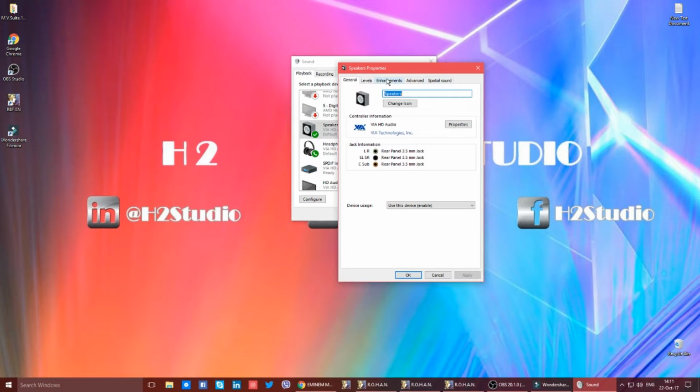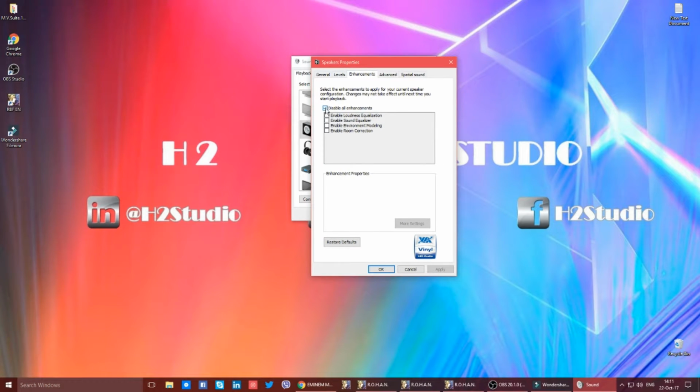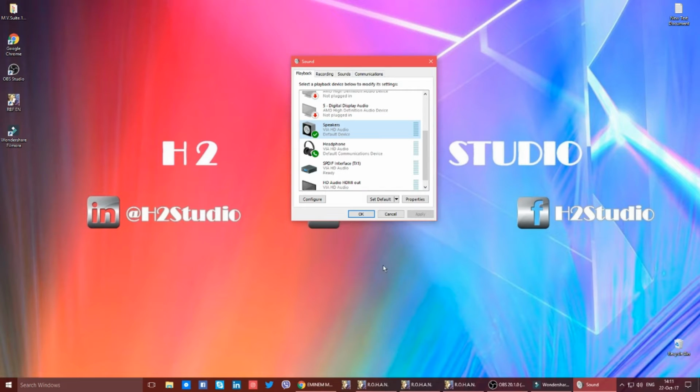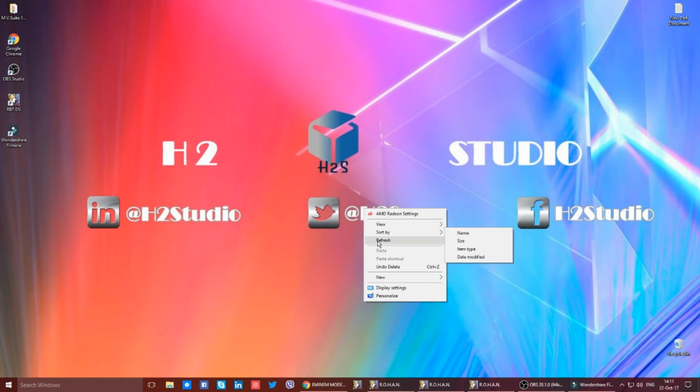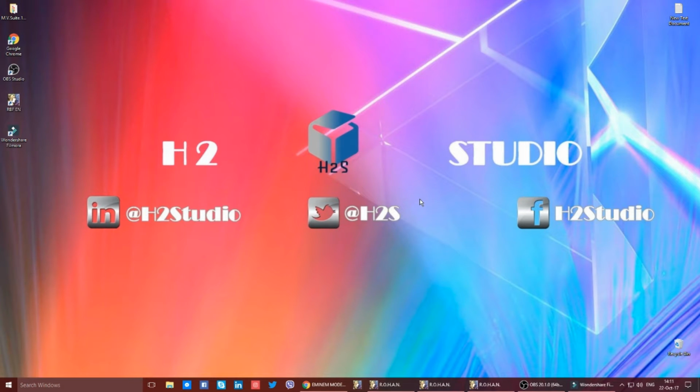The next step is to move to the enhancements tab, this one, and all you have to do is check this box, disable all enhancements. I already did it, so I'm just going to show you how it works. So just check this box, disable all enhancements, click OK, and OK here too, and your problem is fixed.